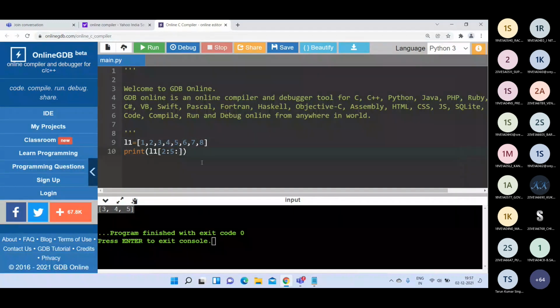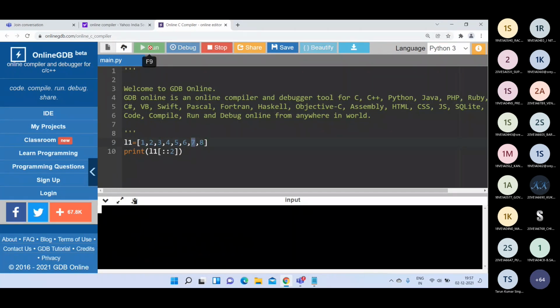Did you understand? If you write colon colon 2, that means we are starting from the starting index to the last value. My stride value is 2, that means 2 elements are forwarded after receiving the first element. So we will get first 1, then 3, then 5, then 7. The output is 1 3 5 7. Okay?